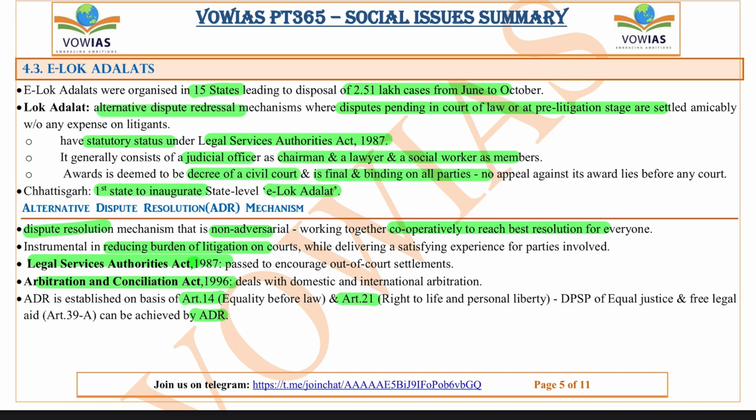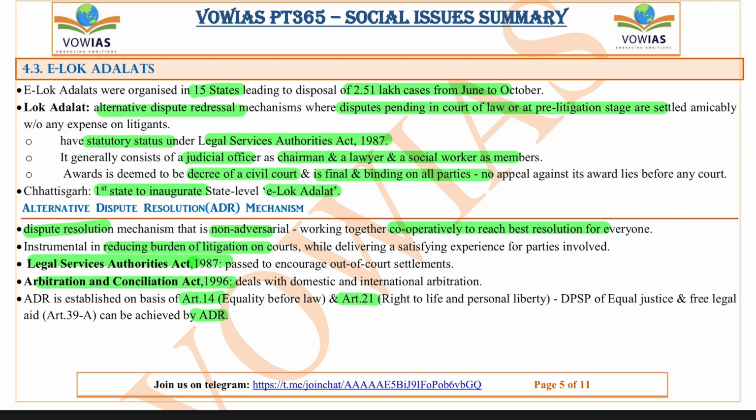Alternate dispute resolution mechanisms are basically non-adversarial, working together cooperatively to reach the best resolution for everyone. They are instruments in reducing the burden of litigation on the court while delivering a satisfying experience for the parties involved. So this will reduce the burden on the court and also save a lot of time and money for the people as well. And the Legal Services Authorities Act of 1987 was passed to encourage out-of-court settlements, because these settlements reduce the burden on the court and also save a lot of money for the people as well.